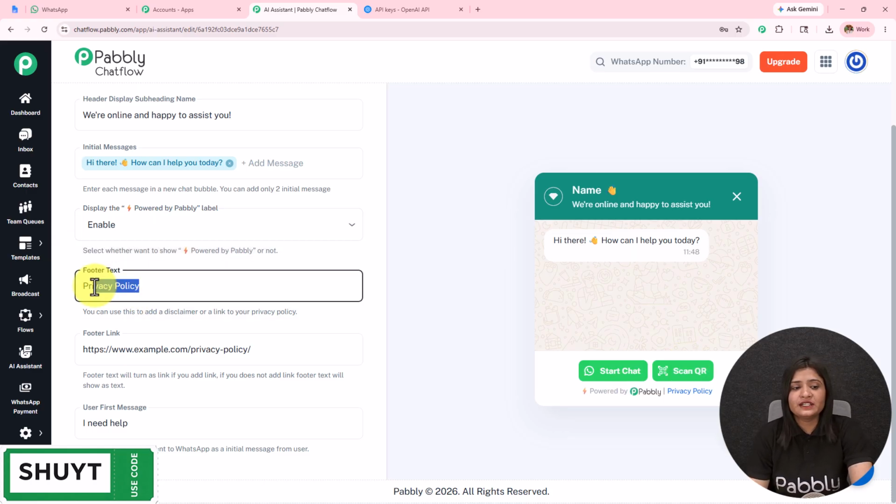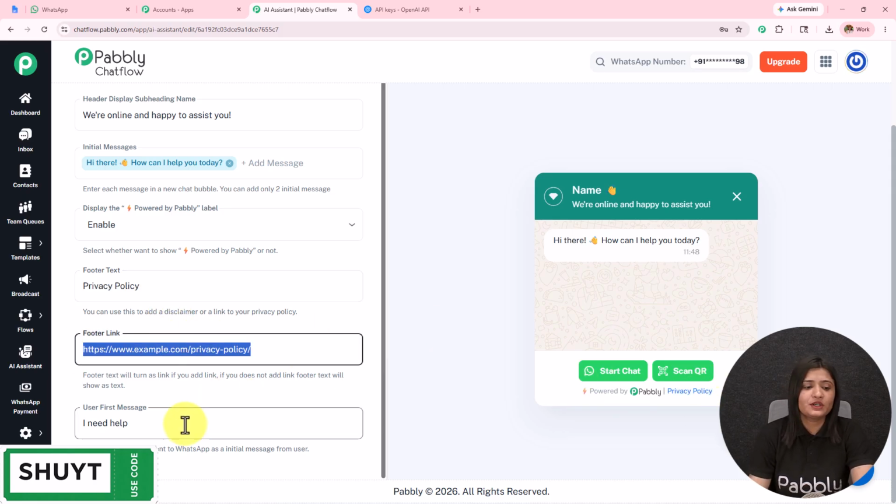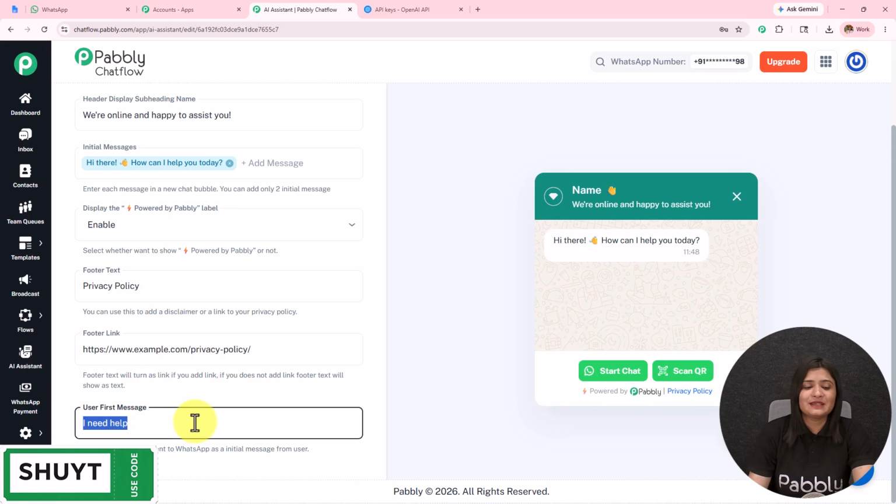Then we have this footer text where I have added the privacy policy, and in the footer link I have added the link to the privacy policy. Then we have this user first message where I have entered I need help. Now it is not necessary that only when a user sends this particular phrase, I need help, the AI agent is going to respond to the query. It is going to respond based on any query.